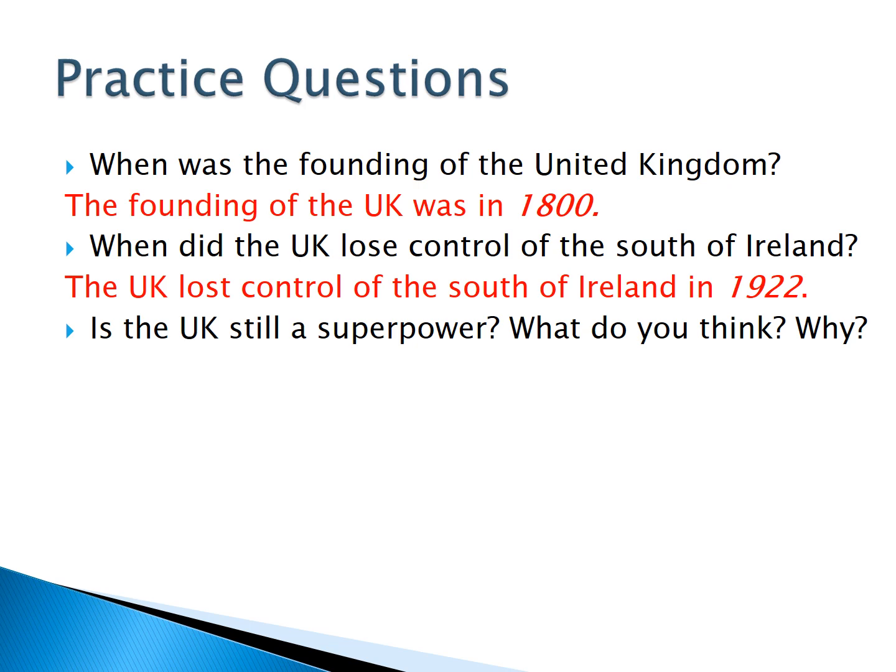Is the UK still a superpower? What do you think? Why?